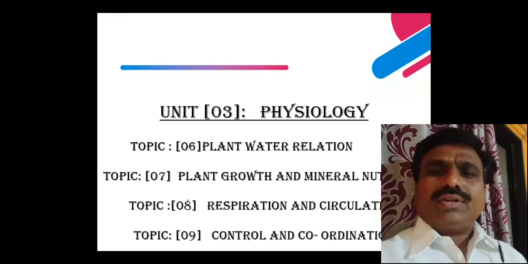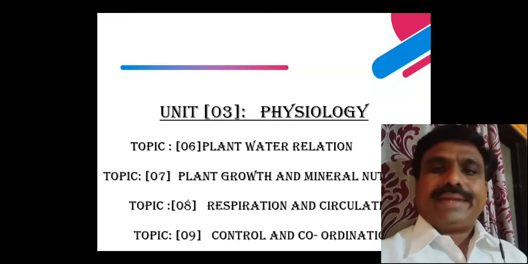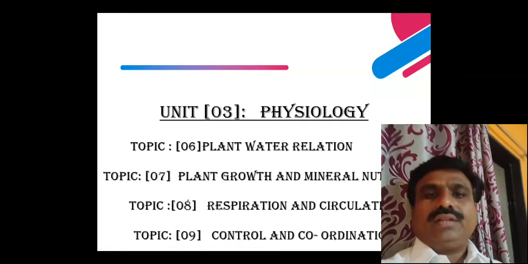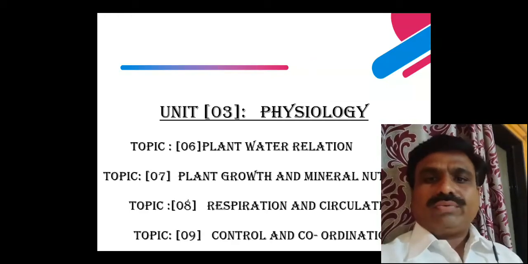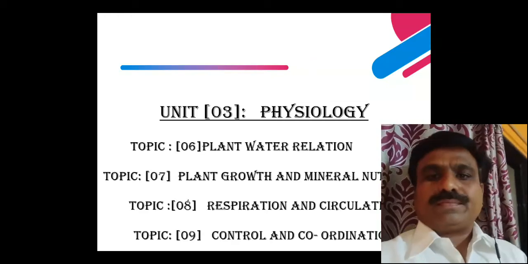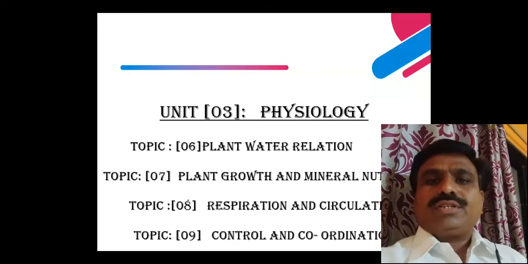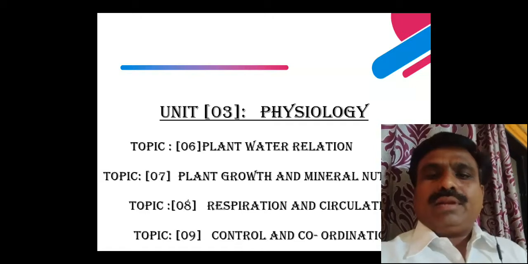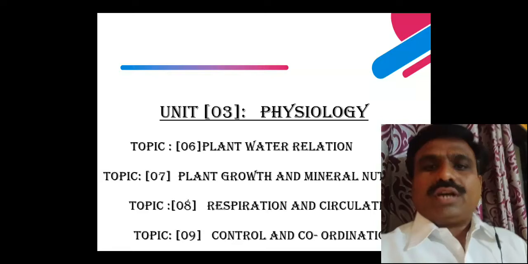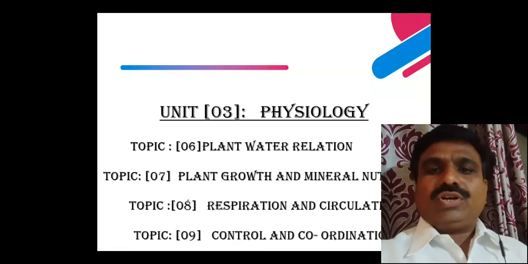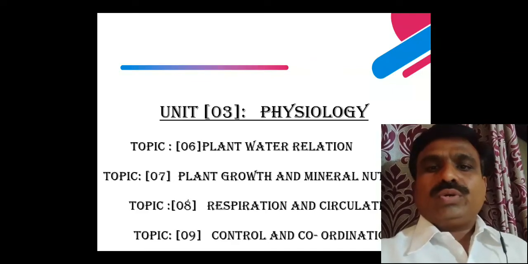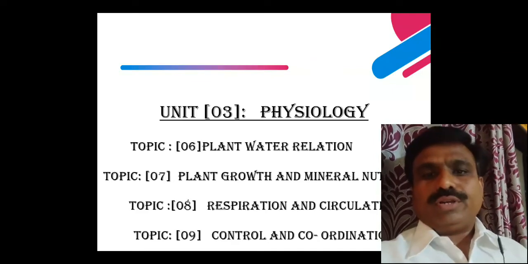These include a number of aspects regarding blood circulation and respiration. Then control and coordination is also one of the major topics included in the unit on physiology. Control and coordination is mainly about the brain. The brain is the master organ in the body, essential for the control and coordination of the body, releasing different hormones to control the activity of the body.